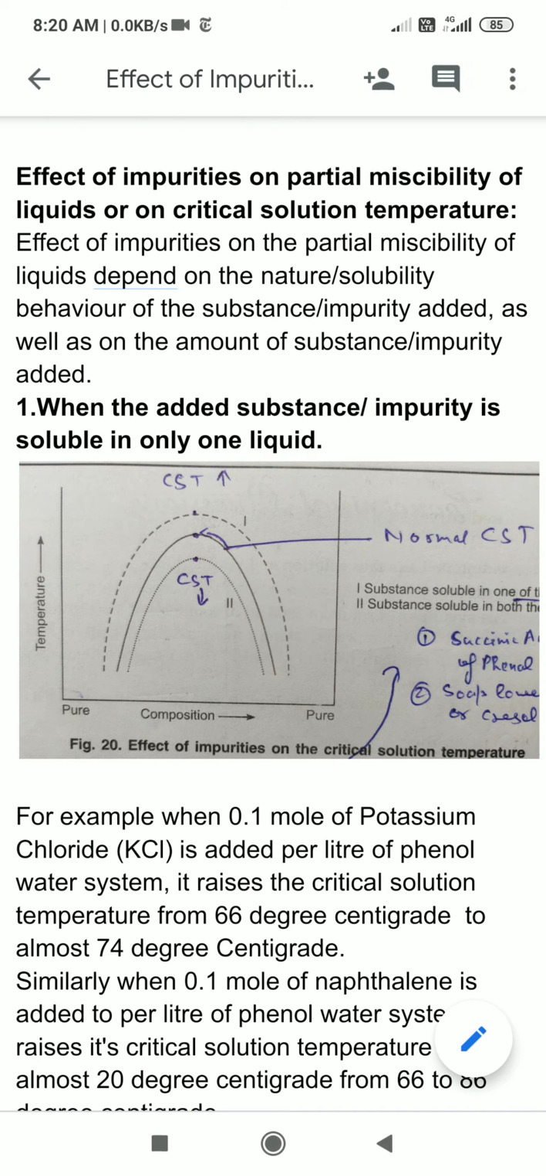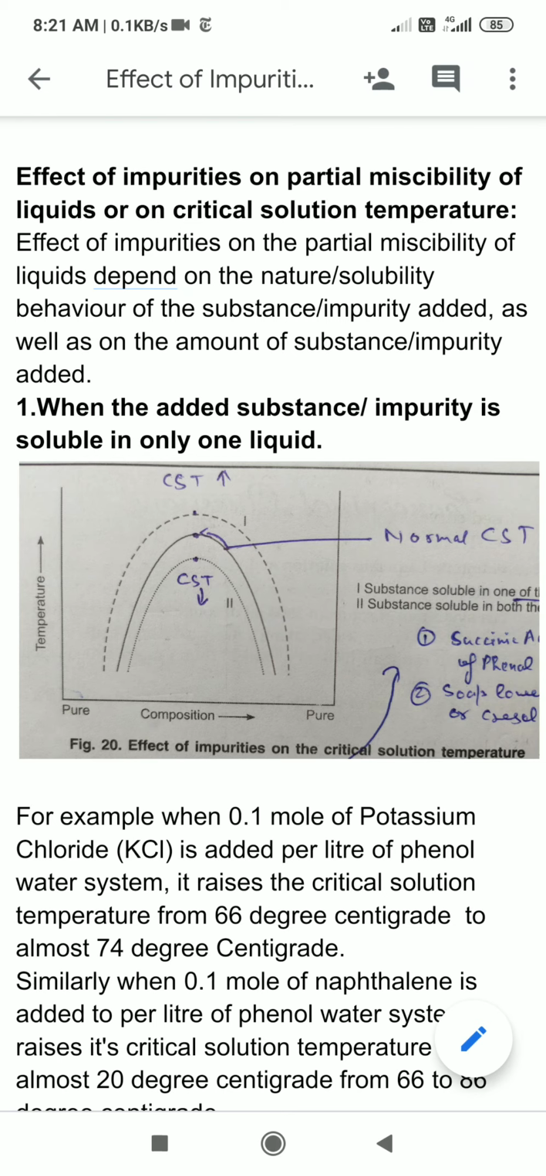So, what is the effect of impurity on the partial miscibility of liquids if it is soluble only in one liquid? If the impurity is soluble only in one liquid, then it will decrease the partial miscibility or solubility of the two liquids, and it will raise the critical solution temperature. And I have given the example of the impact of addition of KCl to the phenol water system.